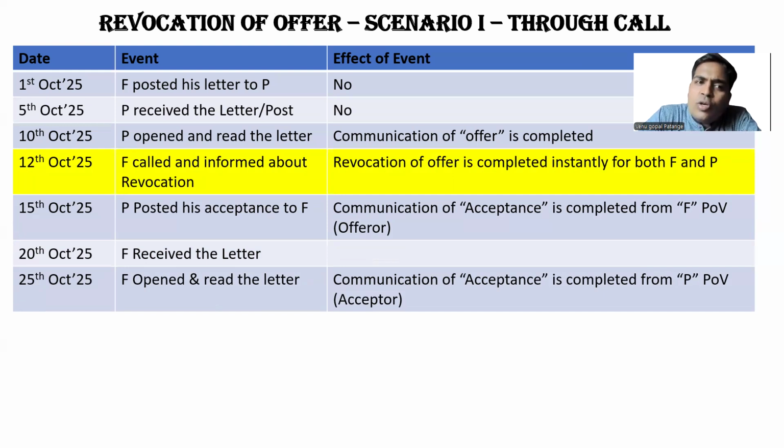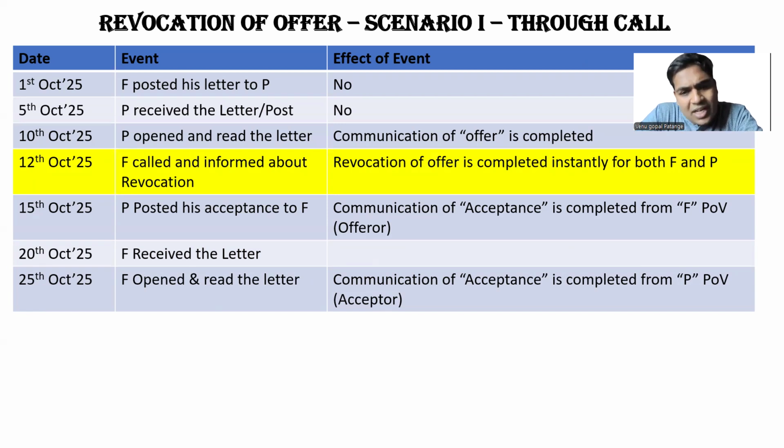So on 11th, 12th, 13th and 14th, F can make a call and inform about revocation, and revocation of offer is completed instantly for both F and P because it's a telecall. It got communicated at the same point in time, so revocation of offer got completed from both perspectives.